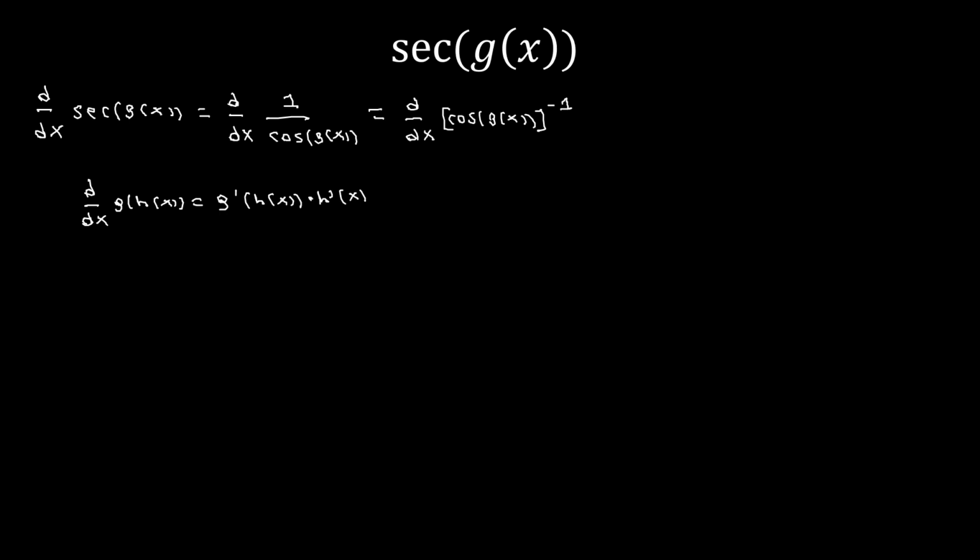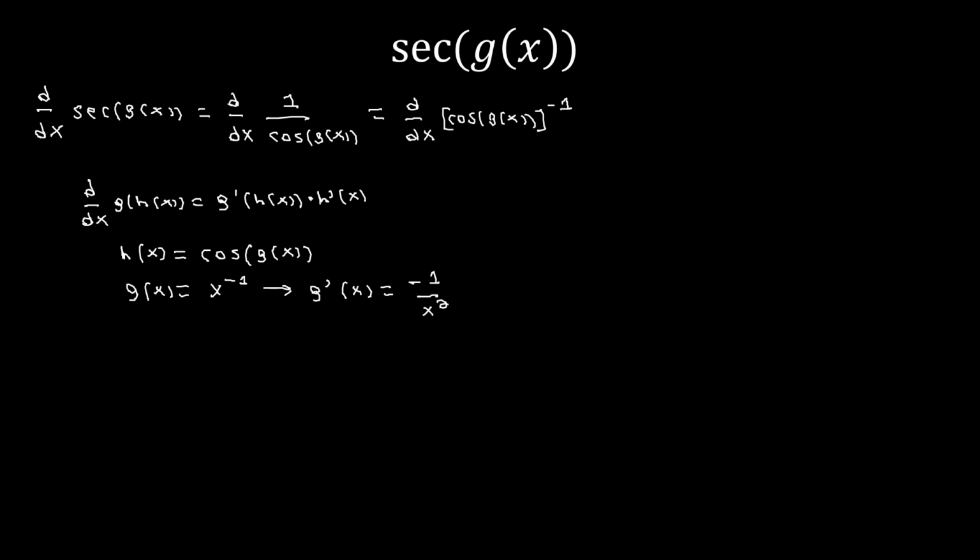So now we need to identify what our inside and our outside function is. So our inside function, or our h of x, is going to be what's typically written in parentheses or brackets. I'm going to take the inside function to be cosine of g of x here, because again, that's what we have inside the brackets. And now g of x, or our outside function, is going to be whatever is done to what's in the brackets. So here g of x is going to be x to the negative first. Using power rule, we find that the derivative of x to the negative first is going to be negative 1 divided by x squared.